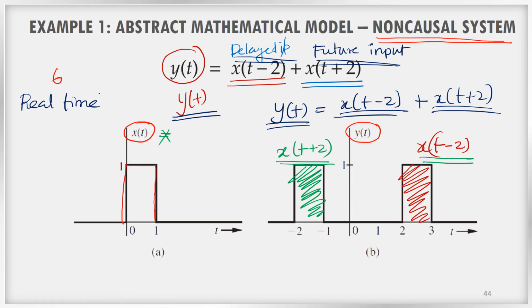So in real time, we cannot implement such non-causal systems because we are unaware of the future inputs. What input may come in the future is not in our hand. That is unpredictable. So such systems are not implementable in real time.